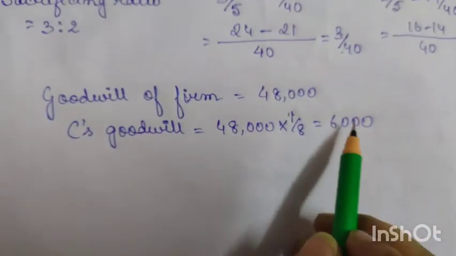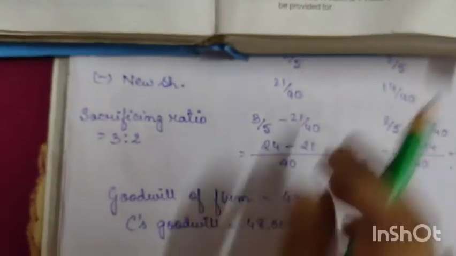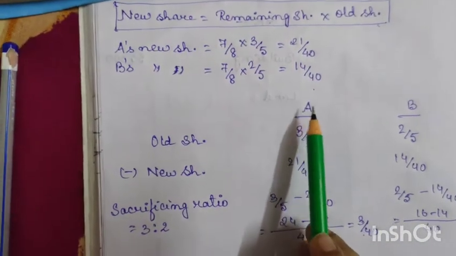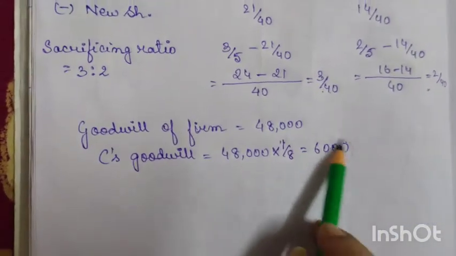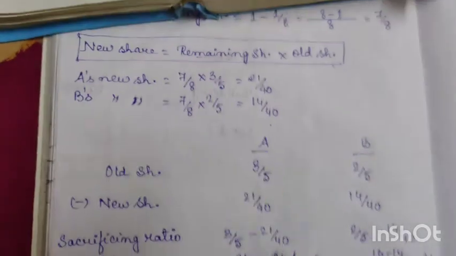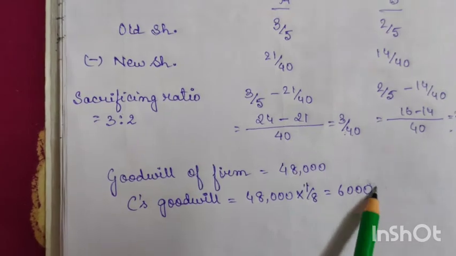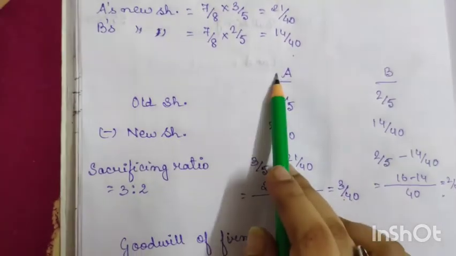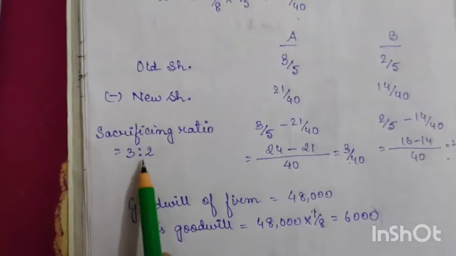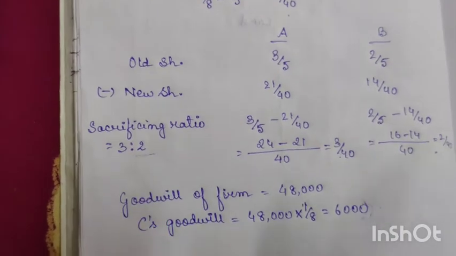Now this 6,000 will be given by him, sorry, who will get this goodwill? Means to whom will he compensate this? To A and B. C is going to give his share of goodwill to A and B in which ratio? In sacrificing ratio.